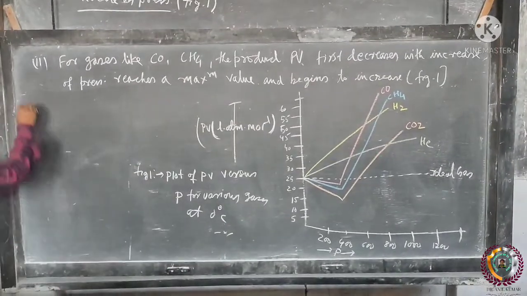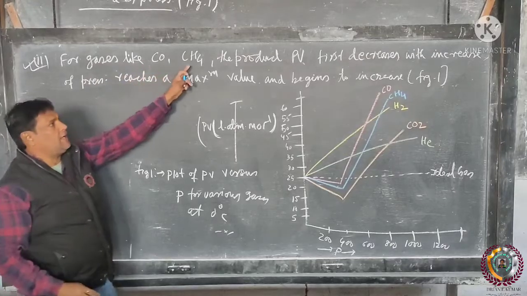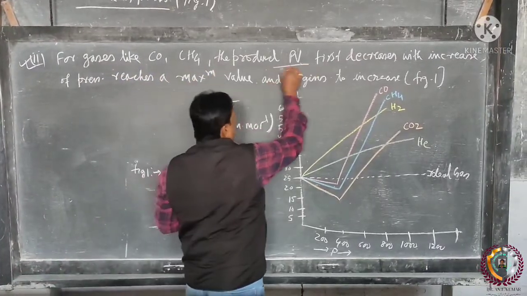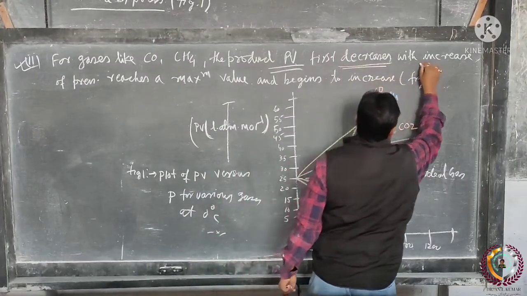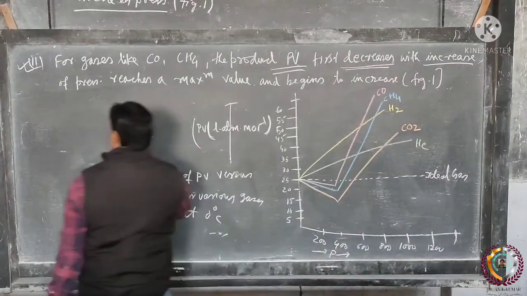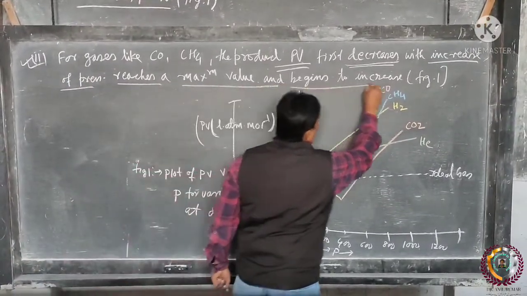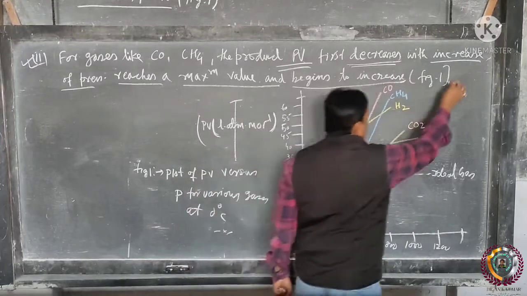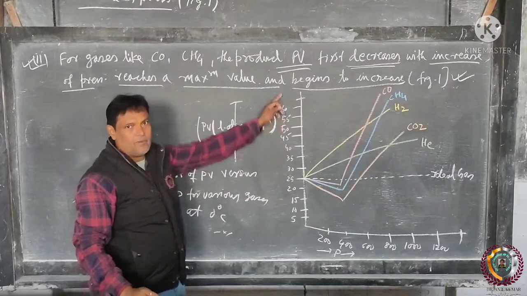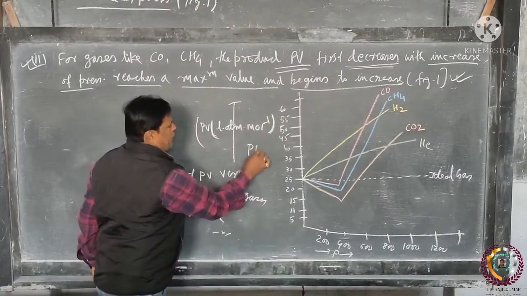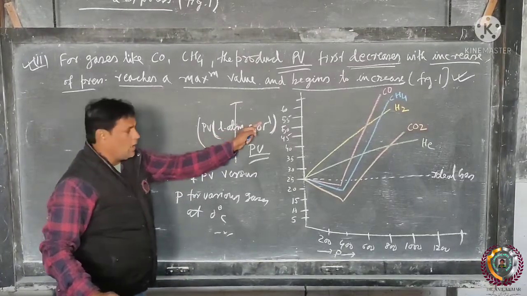The nature of curve 2 is, for gases like CO, methane, the product PV first decreases. Remember, first decreases and then, with increase of pressure, reaches a minimum value and begins to increase, as illustrated in figure 1. In figure 1, we plot a graph of different gases, PV expressed in liter atmosphere per mole, versus